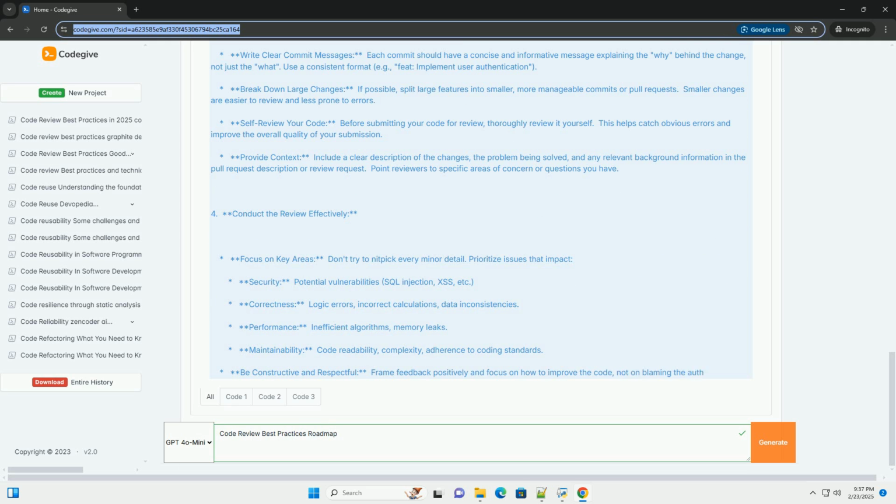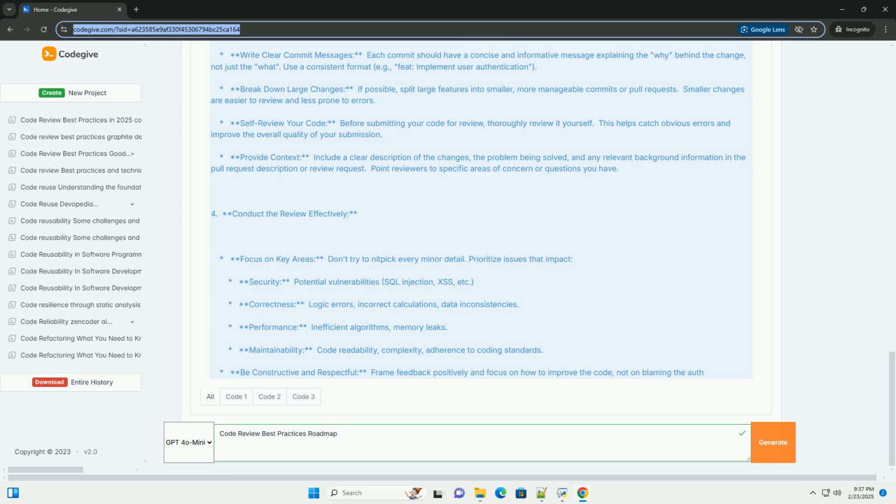Consider edge cases and error handling. Think about potential edge cases and how the code handles errors. Check test coverage. Ensure that the changes are adequately covered by unit tests or integration tests. Look for code duplication. Identify opportunities to refactor duplicate code into reusable components or functions.